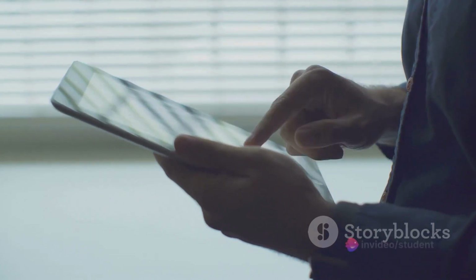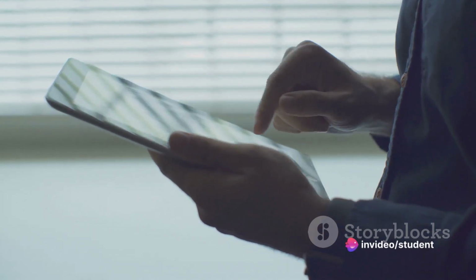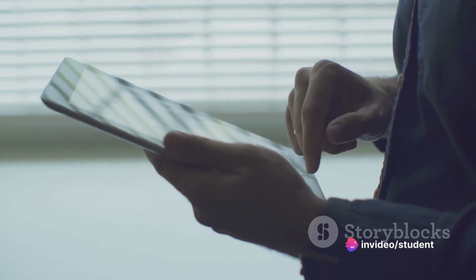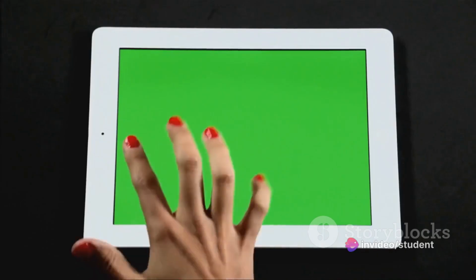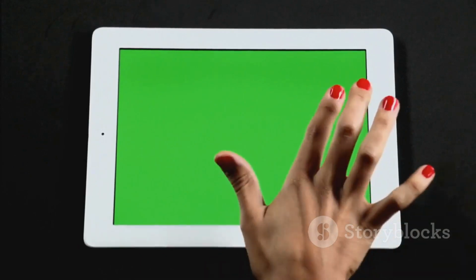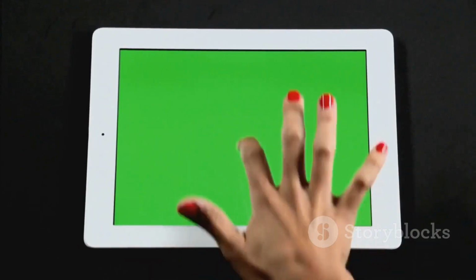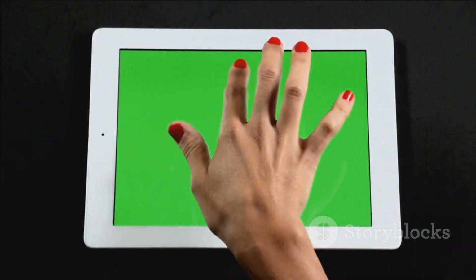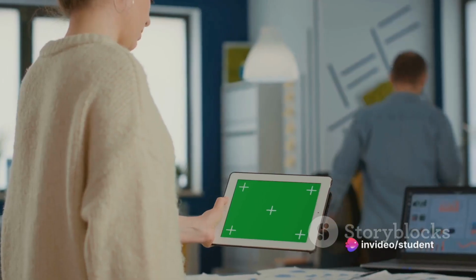Windows 8, launched in 2012, was a radical departure from the traditional Windows interface. It introduced a tile-based start screen designed for touch-based devices. While it faced criticism for its learning curve, it paved the way for the more balanced approach of Windows 10.